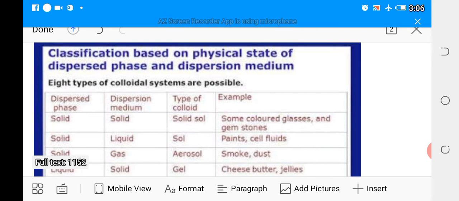A solid dispersed phase in a solid dispersion medium. So what you are going to have is solid sol. Examples of such solid sols are some colored glasses and gemstones. You can also have a solid dispersed phase in a liquid dispersion medium. That is the common sol we have around us. Examples of that kind of sol are found in paints, cell rules, and the like.